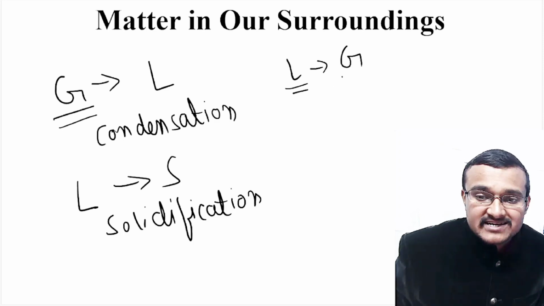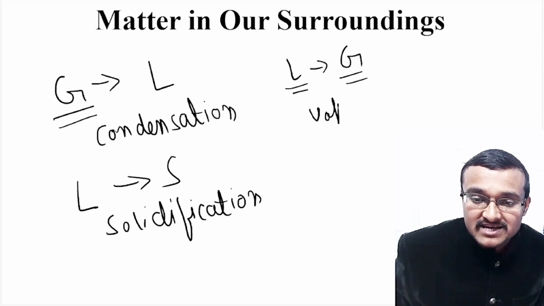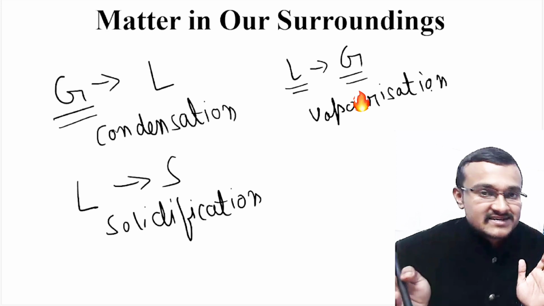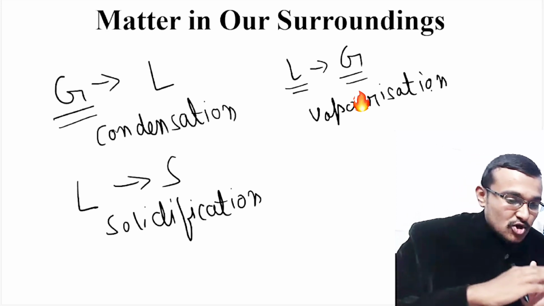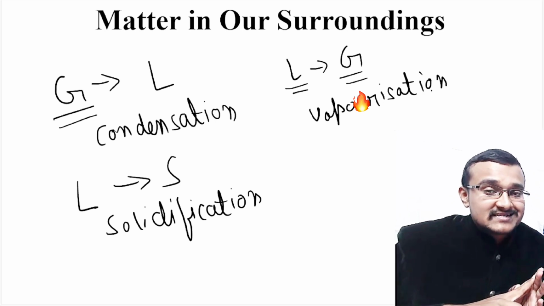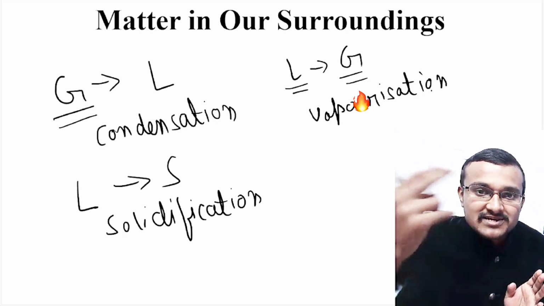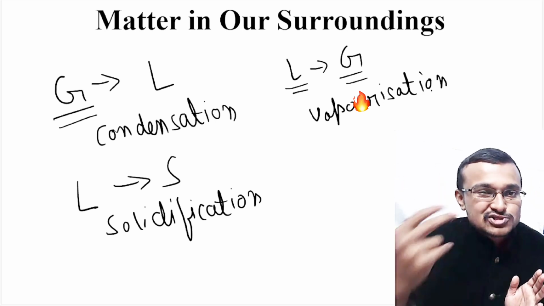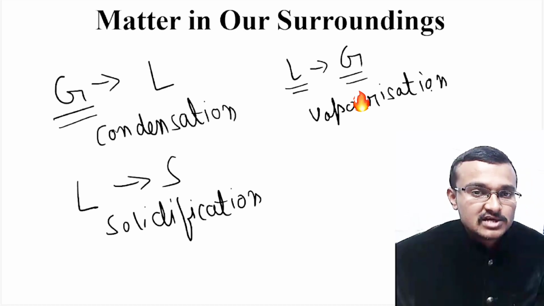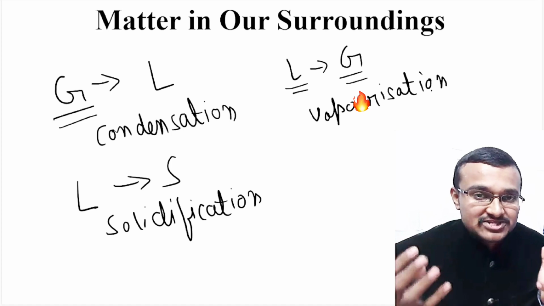Now conversion of liquid into solid is known as solidification. Conversion of liquid state into gaseous state is known as vaporization, and conversion of solid state directly into gaseous state is known as sublimation. Solid to gaseous state is sublimation. Gaseous state to solid is deposition. Gas to liquid is condensation. Liquid to solid is solidification. Liquid to gas is vaporization. All these terminologies you should remember.